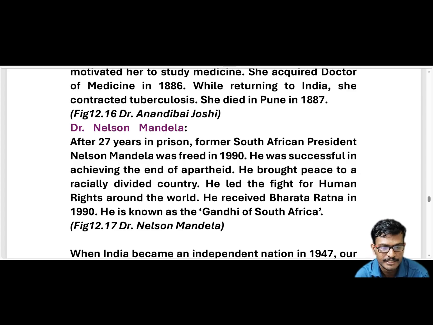After 27 years in prison, he was released in 1990. Former means previously he was a South African president. He was successful in achieving the end of apartheid, and he also brought peace to a racially discriminating country. He fought for human rights around the world, and he got a title: he received the Bharat Ratna.